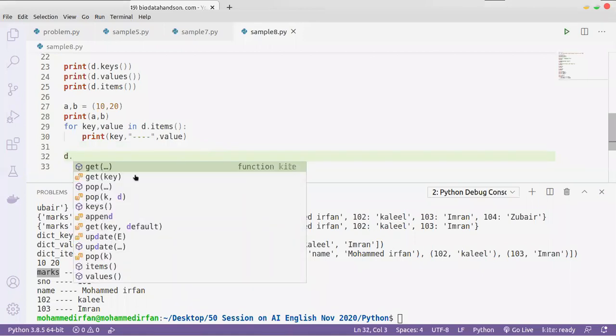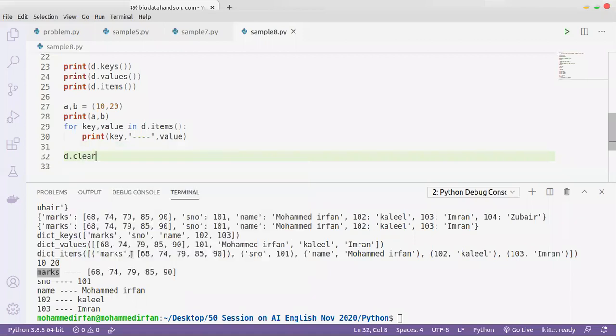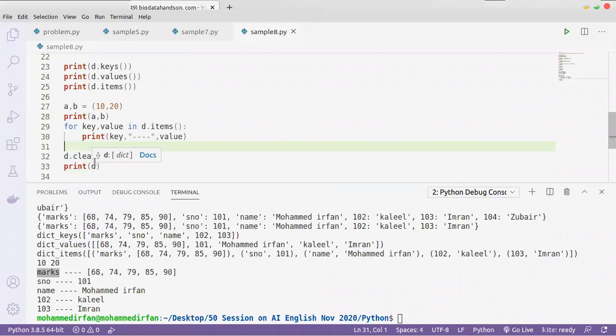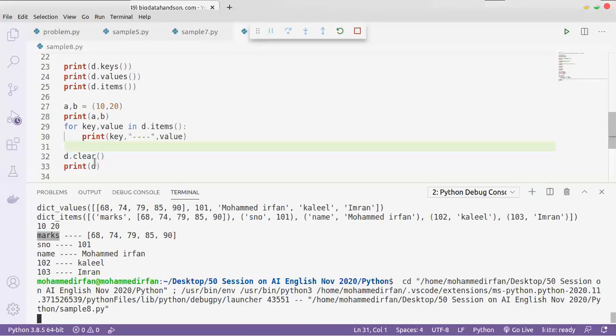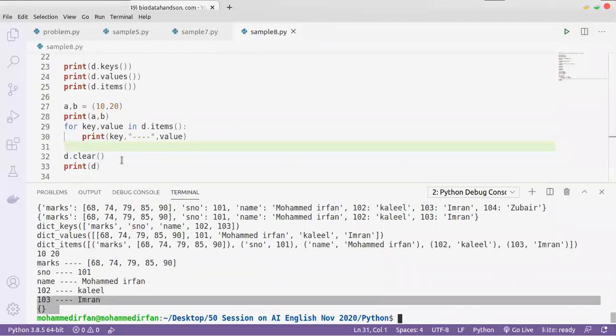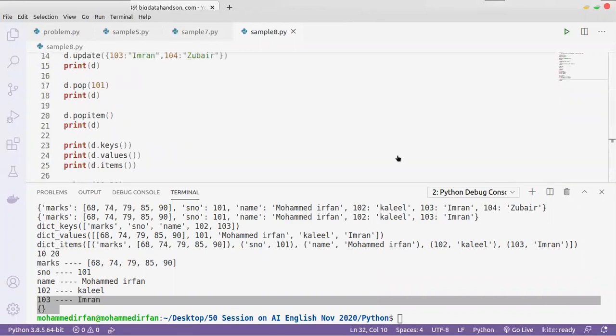And the other functions, the clear name itself you can find, it will just remove all the elements except the dictionary. It will give you the empty dictionary. Okay, it is giving me an empty dictionary. Now let's see some problem statements.